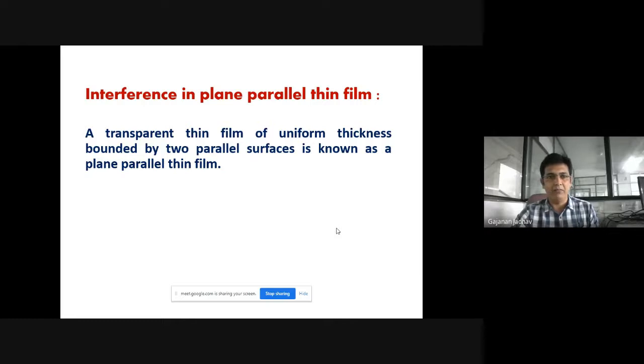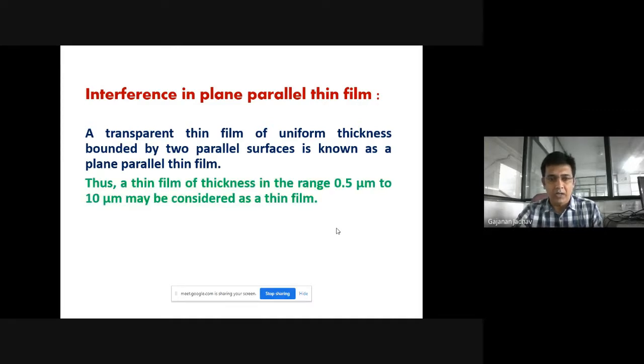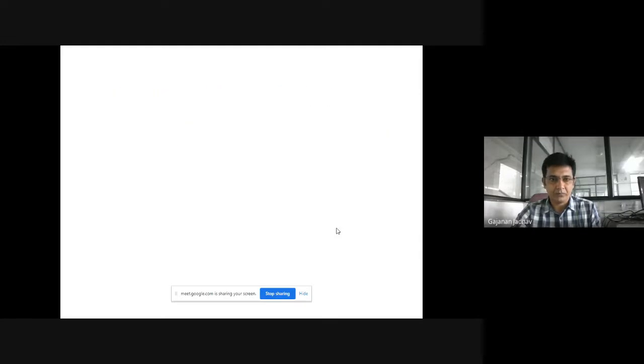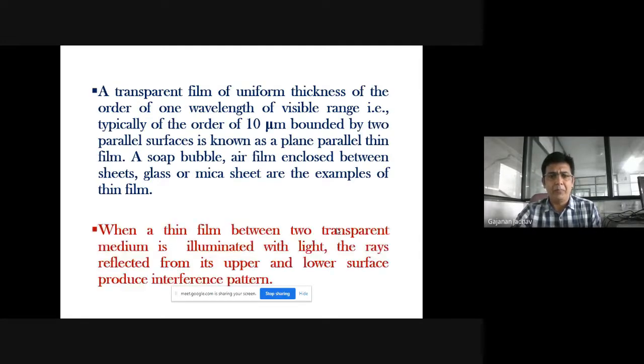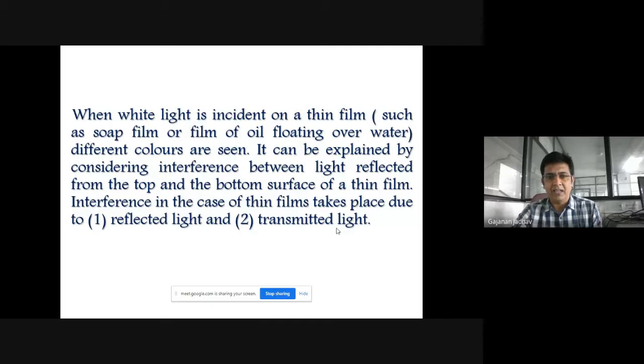Where we have studied first what is a plane parallel thin film. Then we have discussed a transparent thin film of a uniform thickness, which is bounded by two parallel surfaces. That is what we call a plane parallel thin film, isn't it? So we call a thin film of thickness in the range 0.5 micrometer to 10 micrometer, which can be considered as a thin film. And then with the example that when white light is incident on a thin film, different colors are seen. It can be explained by considering interference between the light which is reflected from the top and the bottom surface of a thin film.